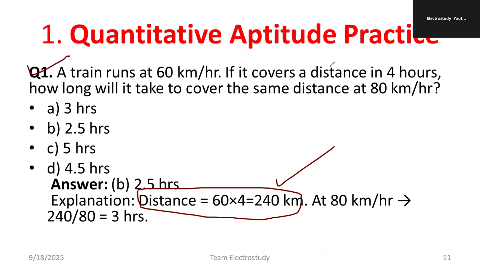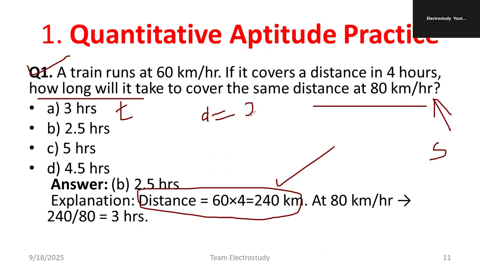Moreover, they're asking for the time to cover the same distance at 80 km per hour. This is my new speed. I just wanted to calculate the time, but the distance is the same. The distance you can take as 240 kilometers. You can apply the formula: speed is equal to distance by time.